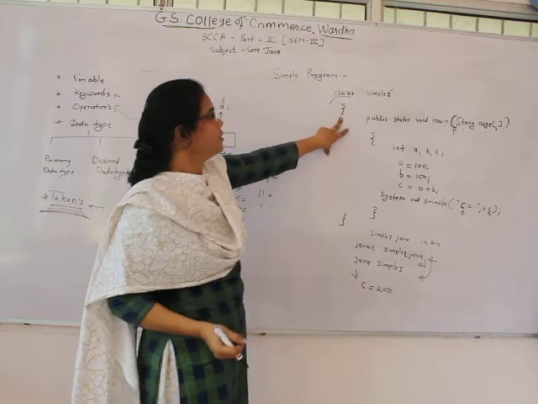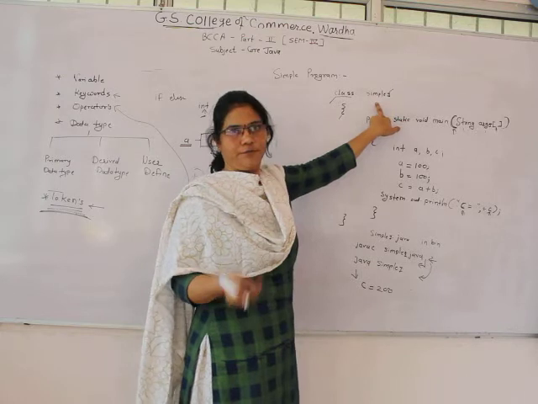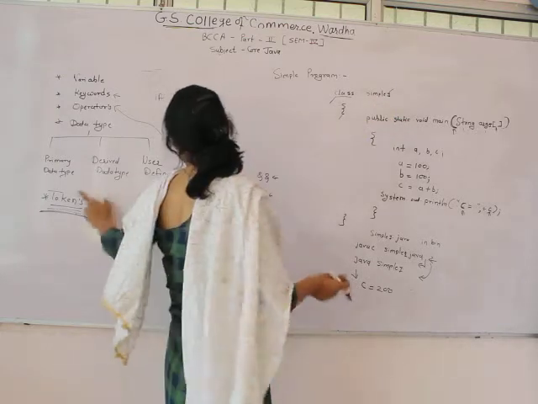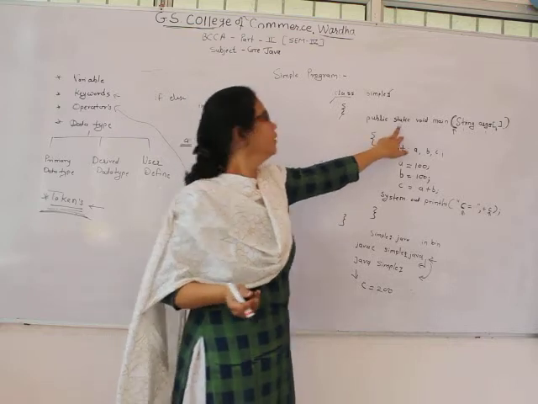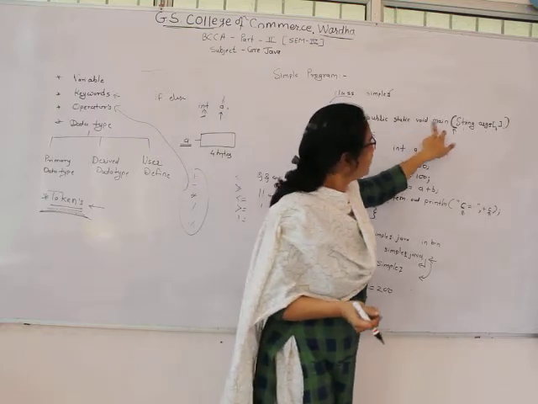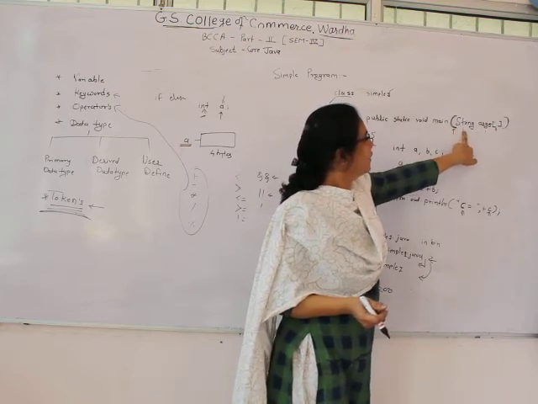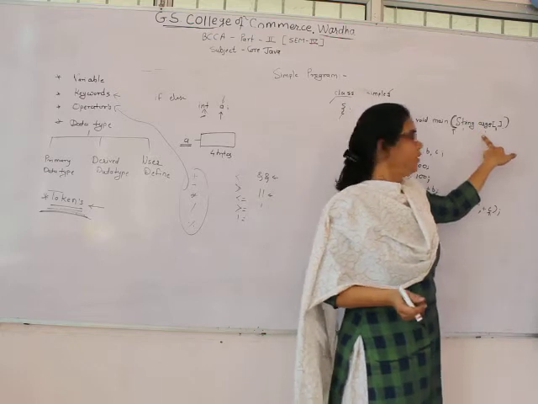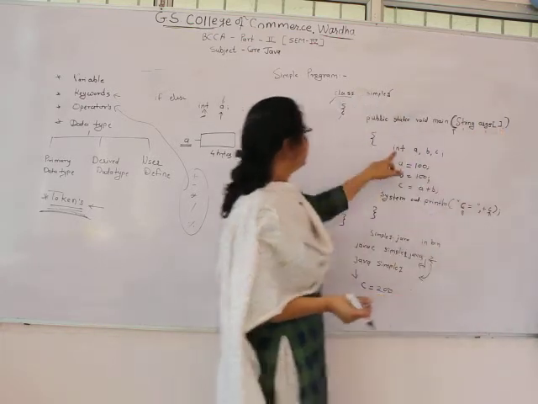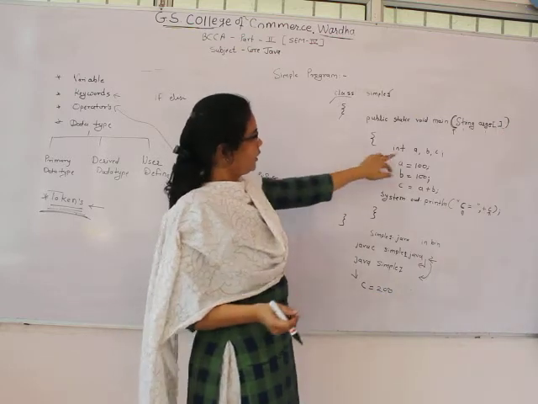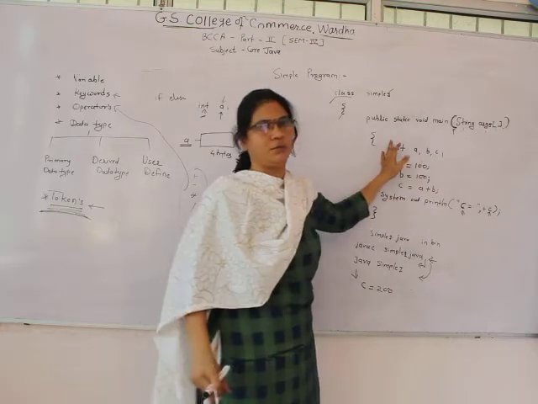So it is a special symbol, a keyword, a user defined variable, again a keyword, this is also a keyword, this is a function name, then a special symbol, then a data type, a variable name, then a special symbol, again a special symbol, then a data type, then a variable name. So this is nothing but the combination of these.